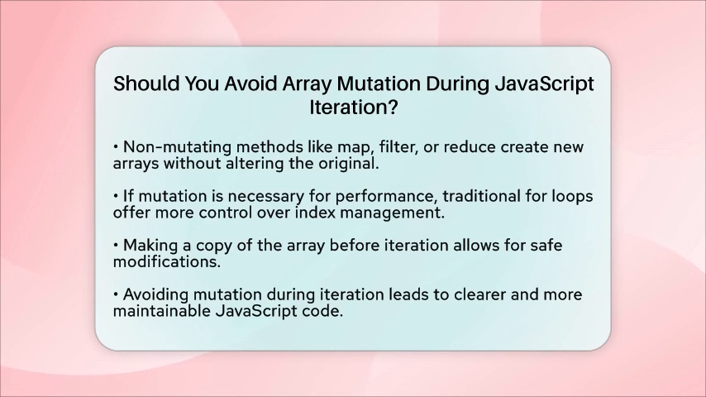In summary, avoiding array mutation during iteration helps prevent confusing bugs and supports clearer JavaScript code. When working with arrays, try to use methods that do not change the original array or use controlled loops if you need to make changes. This practice will help you master JavaScript concepts for web development and write code that is reliable and easy to follow.